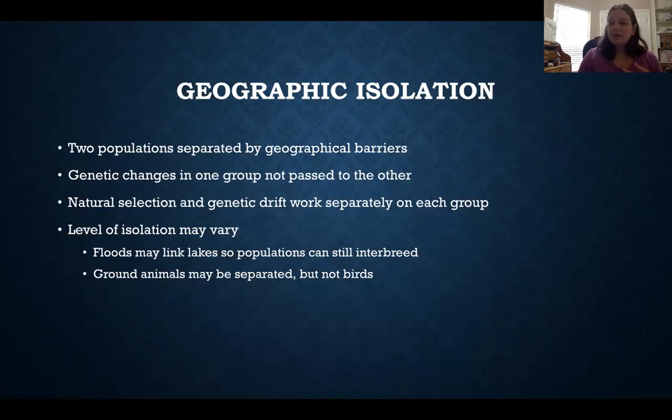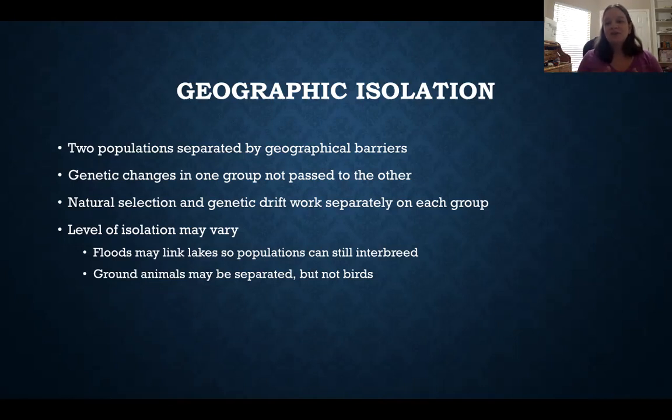The level of isolation might be different at different times, or for different organisms within that area. So for instance, you might have lakes that are generally separated. And so populations in each of those lakes would not be able to breed with one another until you have a flood that comes along and then it links those lakes.